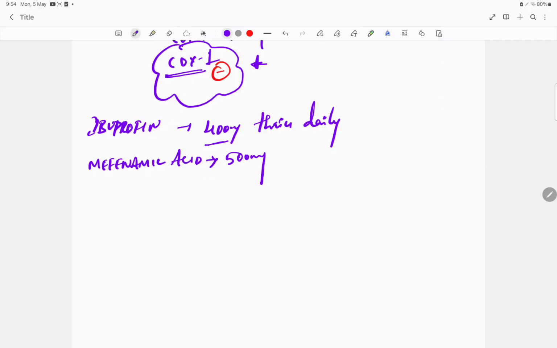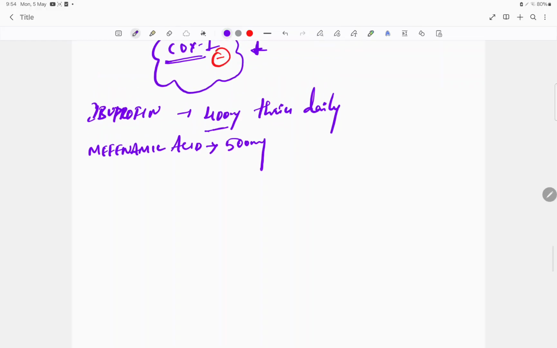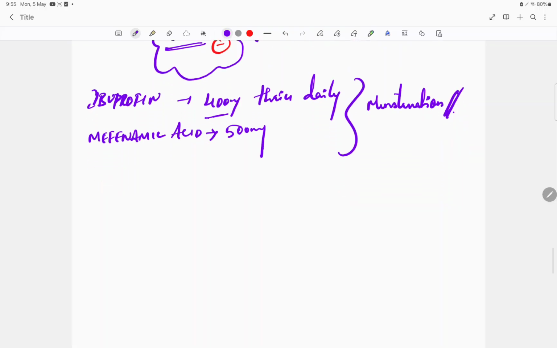Even if you don't remember the dosage for this, it's still okay. So generally thrice daily or whatever it is, both are given during the menstruation. Okay, during the menstruation you are giving. You got my point? That's about the pain management.